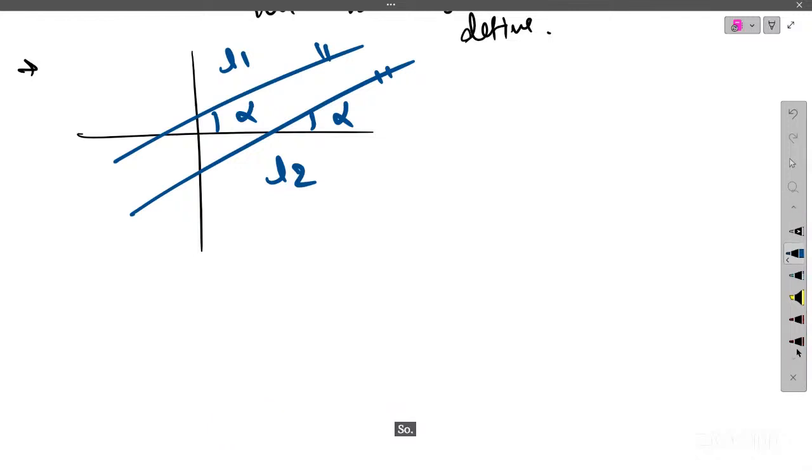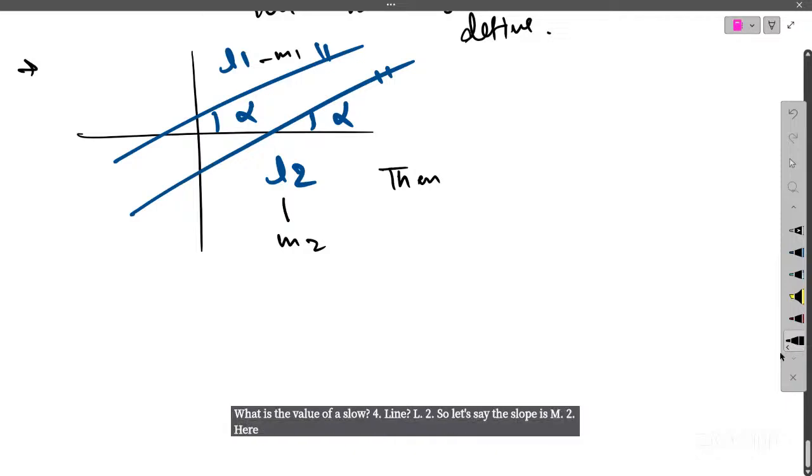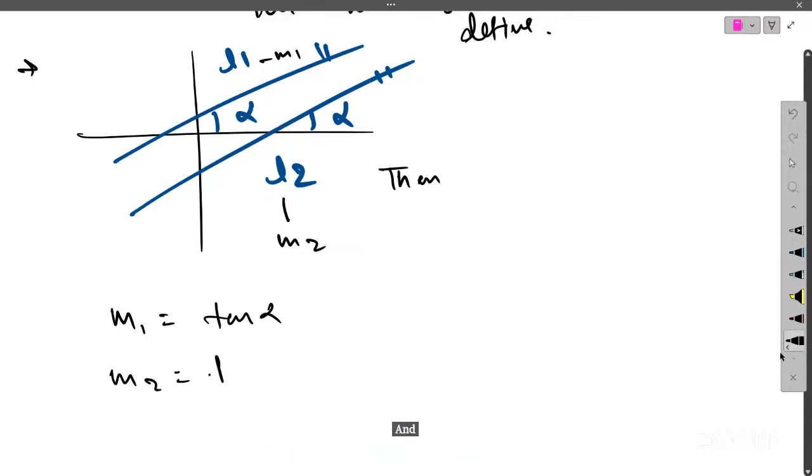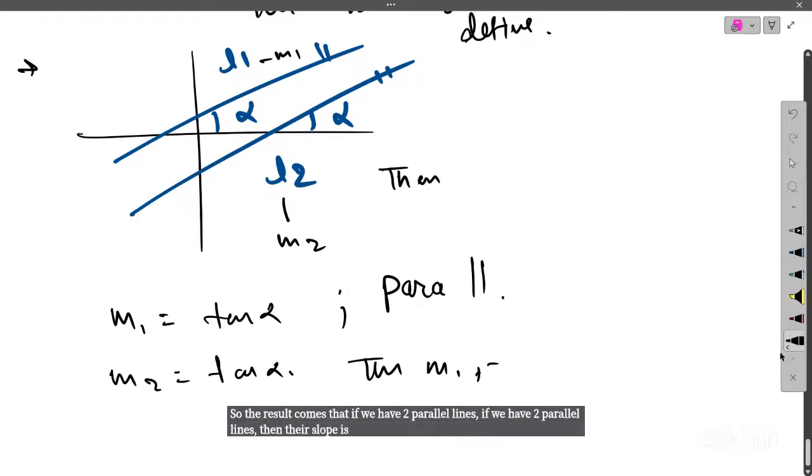So if you are given the slope, what is the value of slope for line L2? Let's say the slope is m2 here and the slope is m1 here. We know that m1 is nothing but tan theta, where theta is the angle between the line and the x-axis. So here it will be tan alpha, and m2 is again tan alpha. The result is that if we have two parallel lines, then their slopes are equal: m1 equals m2.